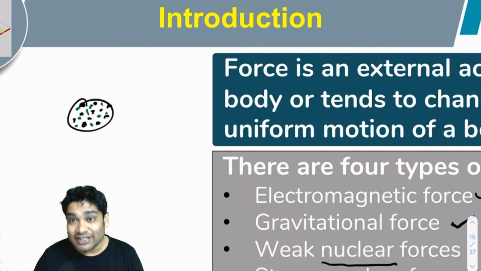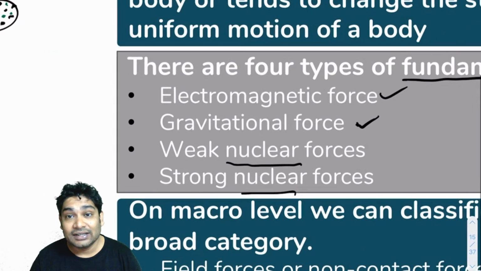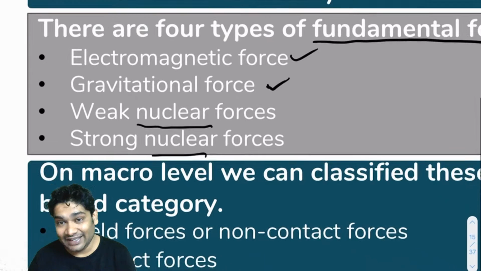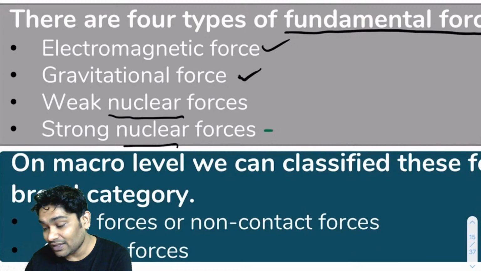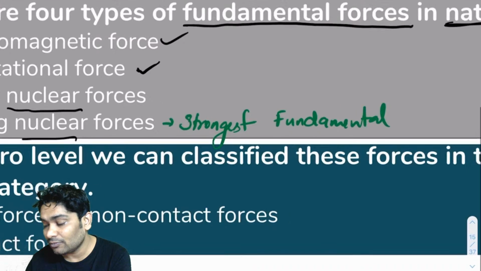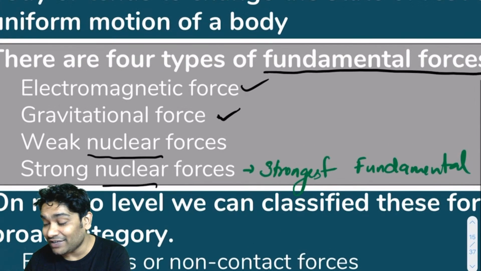It is called strong nuclear force, because this is the strongest of the fundamental forces. Strong nuclear is the strongest fundamental force. And the weakest fundamental force, by the way, is the force of gravity.